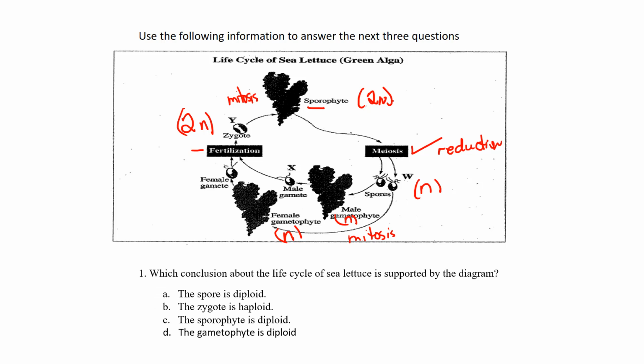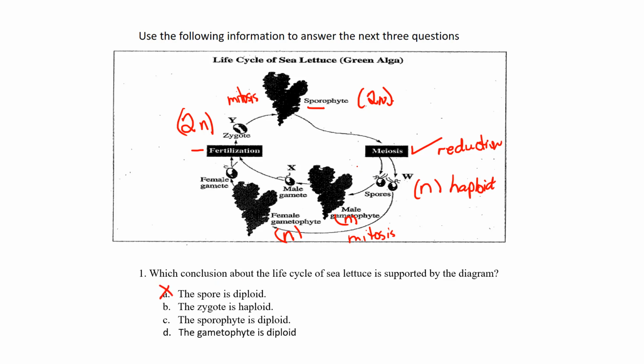So let's take a look at the first question. Which conclusion about the life cycle of sea lettuce is supported by this diagram? So we go through it. It says the spore is diploid. Well, after you've mapped this out, you can see that the spore was produced through meiosis, which reduces the numbers to haploid numbers. No more 2N. There's no more homologous pairs, so we know that can't be true.